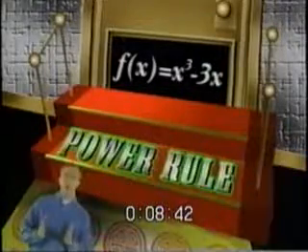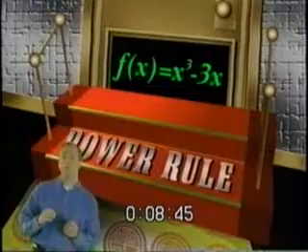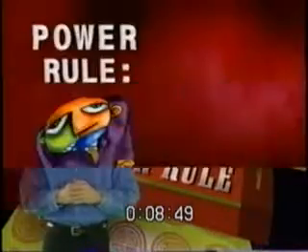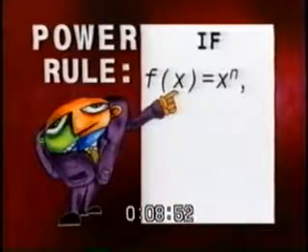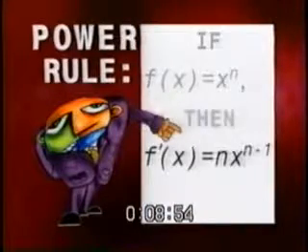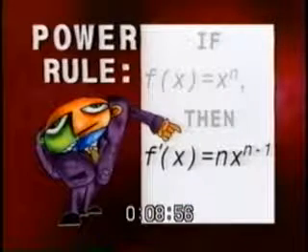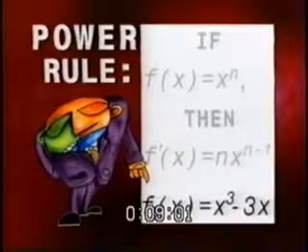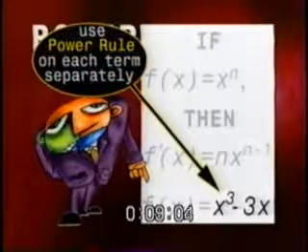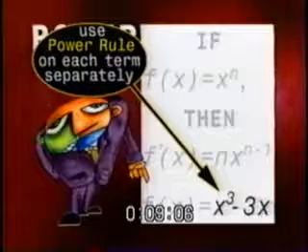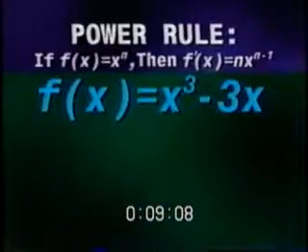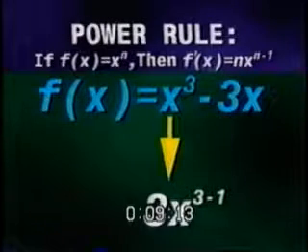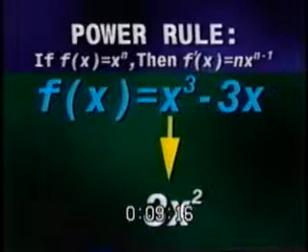Using the power rule for each term, the derivative of x cubed minus 3x is 3x squared minus 3. Do you see how we got that? The power rule states that if f of x equals x to the n, then the derivative of f of x equals n times x raised to the n minus 1 power. For the current expression we are dealing with, you use the power rule on each term separately to get the derivative of each term. Using the power rule on x cubed gives you 3 times x raised to the 3 minus 1, or 2. So the answer is 3x squared.